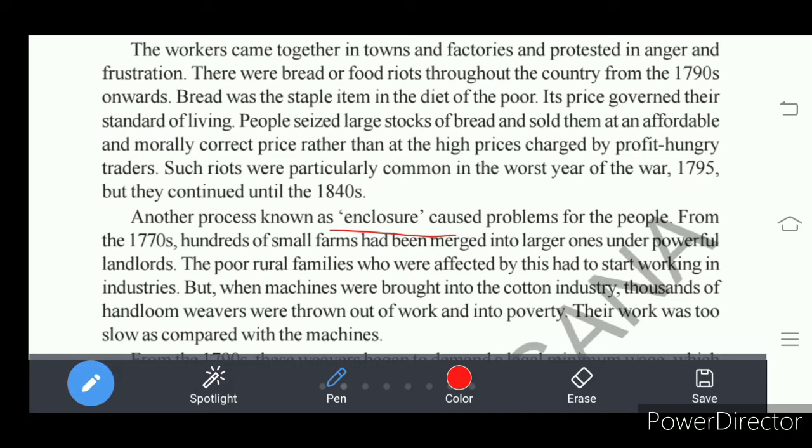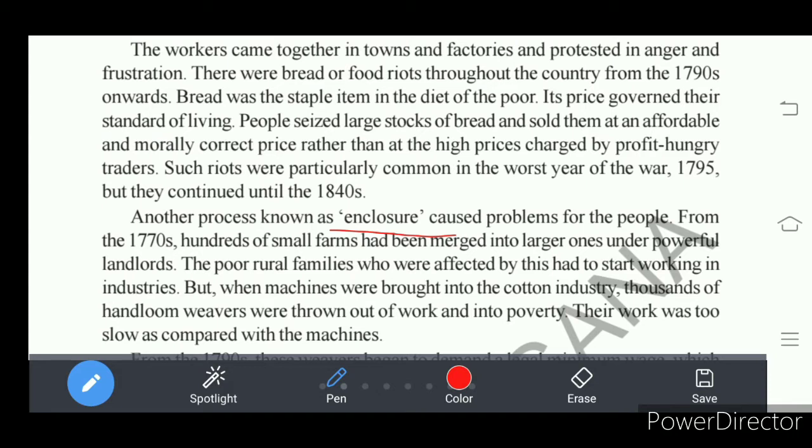Here, enclosure means large landowners seized and occupied the lands of the small peasants and created fencing around the lands so that small farmers could not enter such places. Small farmers were not able to resist and fight against the domination of the landlords.